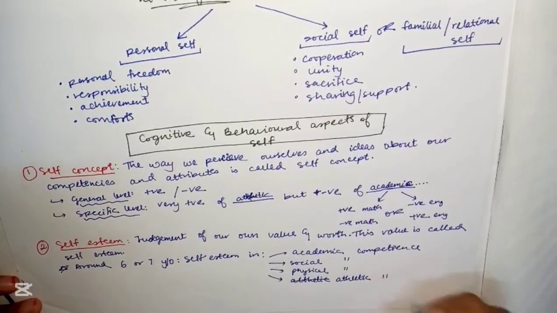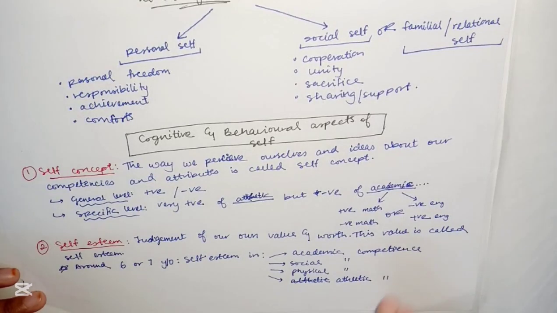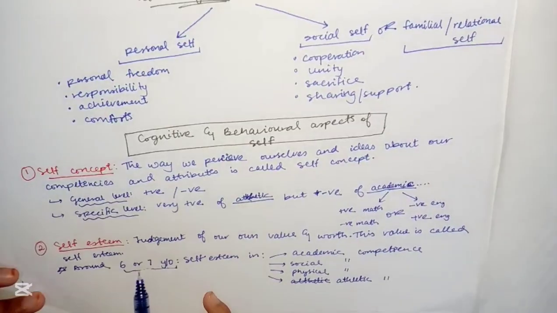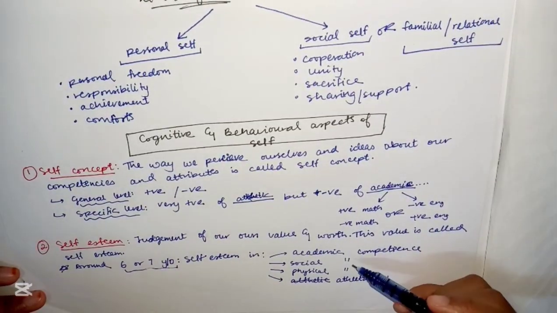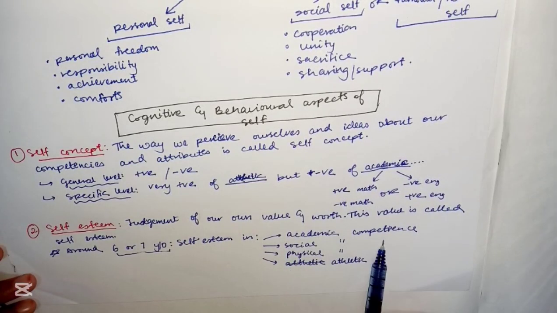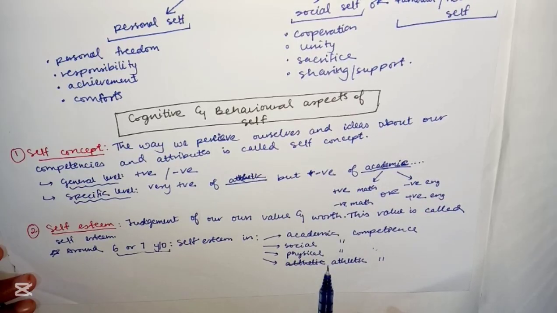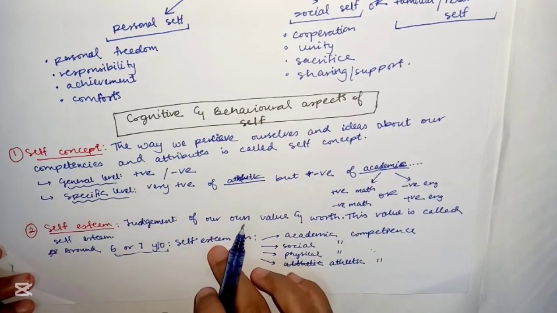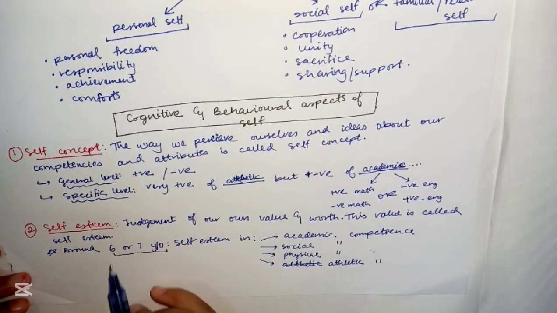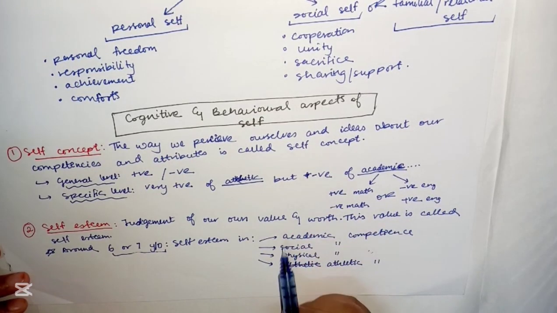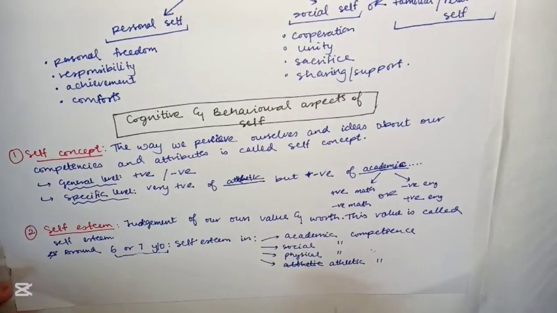So there are four particular things that children up to 6 or 7 years old are usually exposed to. When they're exposed to the environment, the first things they do to build self-esteem are academic competence, social competence, how well or badly they are with others, physical appearance, how they feel about themselves looking, and athletic, how strong or weak they feel they are. So these are the 4 areas where they build self-esteem according to studies. This may come as a question about which age, and it may come as an MCQ with many options, and you might find one of these there. You need to circle that.